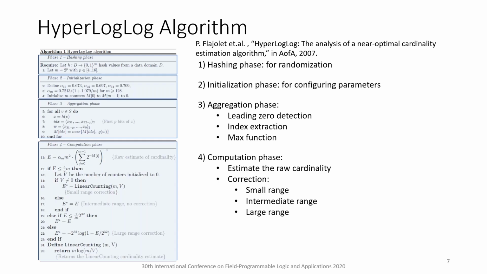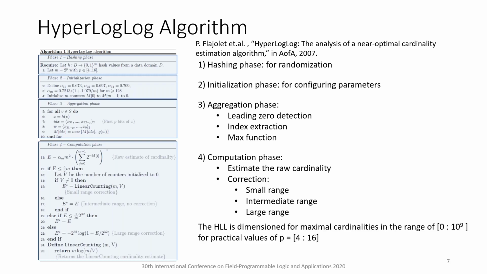4. Computation phase. Once all the data is streamed through the above 3 phases, a raw estimate of the cardinality is obtained by taking the harmonic mean of the bucket counters holding the ranks. Based on the raw estimate range, that is small, intermediate, and large range, a bias is used for correction so that the estimated cardinality is near accurate. The hyperloglog is dimensioned for maximal cardinalities in the range 0 to 1 billion for practical values of p between the range 4 to 16.